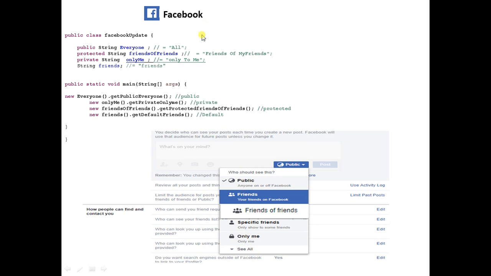So I have taken the example of Facebook to understand these things in a better way, because this is one of the real world examples. We can correlate things and understand. Okay, it's public. Let's say how we correlate these things. Let's say your privacy settings. Okay, if you have